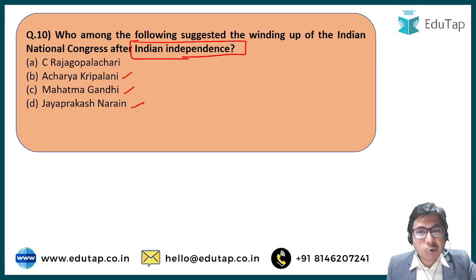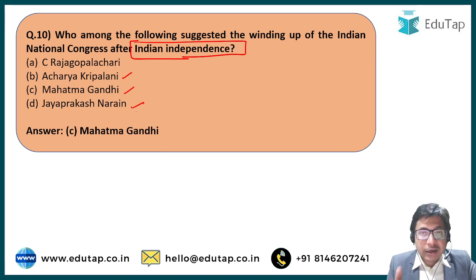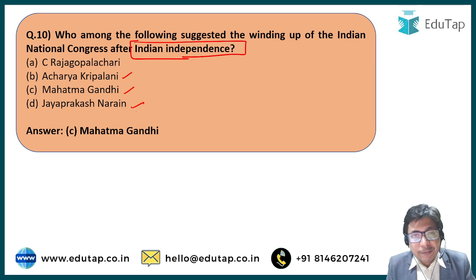Very famously, this quote is associated with Mahatma Gandhi, who said that after Indian independence is attained, the Indian National Congress should be disbanded or winded up, because the primary reason why the Indian National Congress was formed was to attain Indian independence, and now that goal has been achieved. So there was no longer a need for Indian National Congress. This was said by Gandhiji. Right? Obviously, we know that his wish was not at all accepted, was not at all executed, but this is what he said.